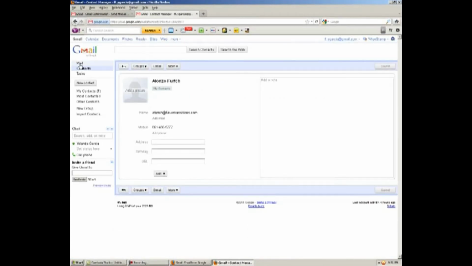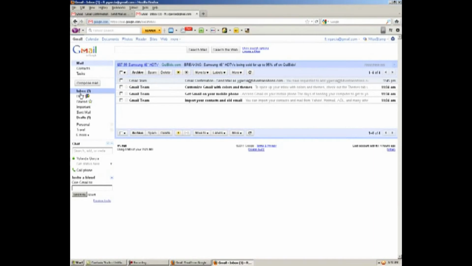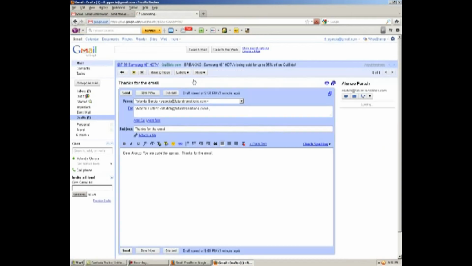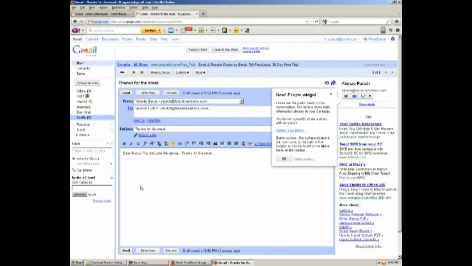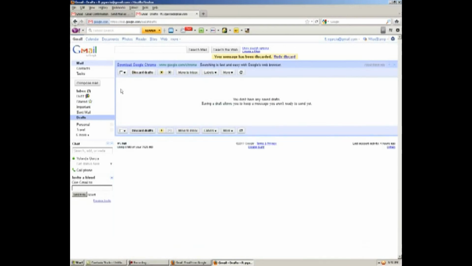Now when I go back to my mail, I can come here to, see right here I have, in my inbox I have 3, and drafts, that's the one that I started to send but I hadn't sent yet. I can open that back up. And what do I have to do to send the signature? I don't know. Maybe you have to start from the beginning. So let's say discard this email, and we'll say compose a new email, and voila, there is our signature right there.